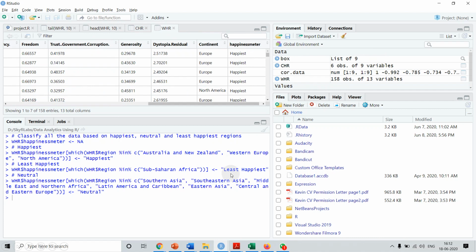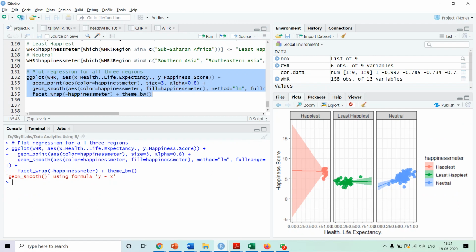Now based on this happiness meter, we'll be performing the further classification over here. So we are drawing the scatter plots again, right? But here the coloring we are doing based on this happiness meter, and also our charts are based on the happiness meter.